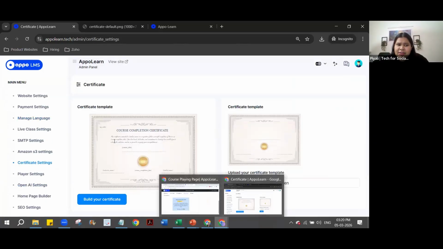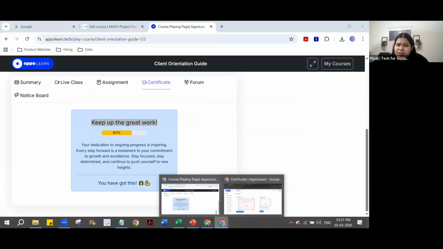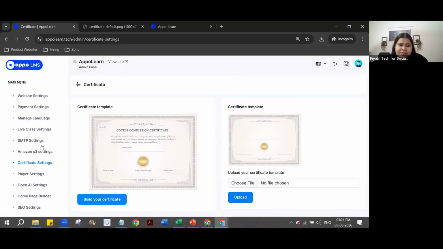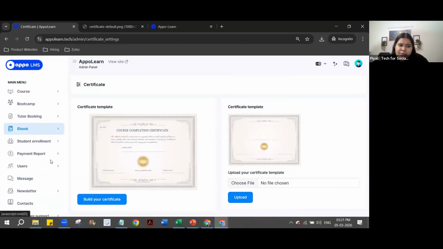So that is how the certificates get generated, and the system is tracking it automatically, and once it detects that 100% has been completed, it will show the certificate right here. Now going back, that was about the certificate, and now I'll just cover a couple of very basic things.